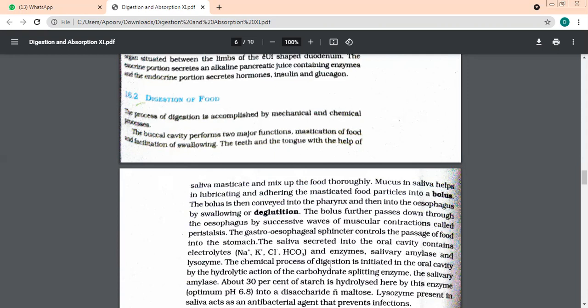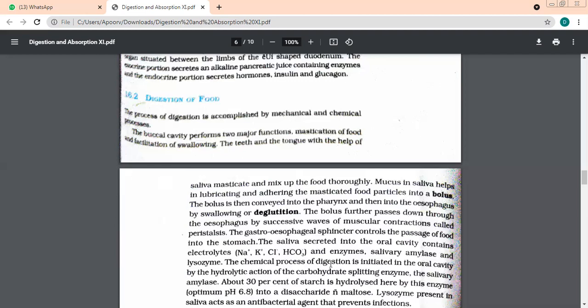Now this has a hydrolytic action. It can act and break food into smaller particles. But remember, it acts on carbohydrates only. This enzyme splits which nutrient of the food that you eat? Carbohydrates.